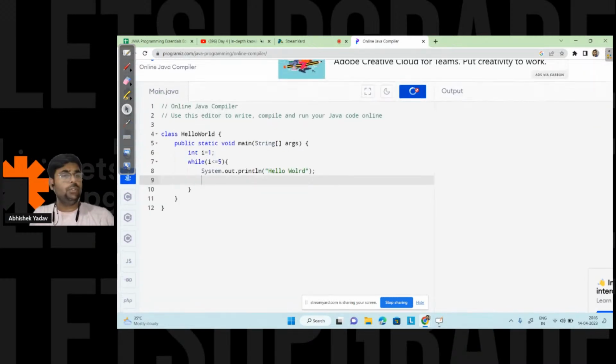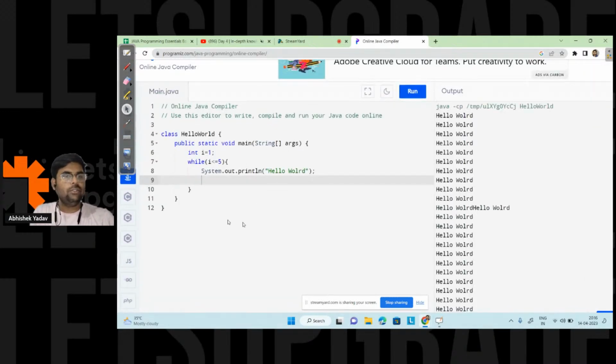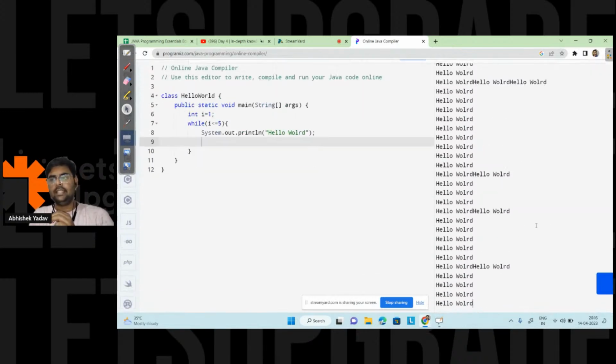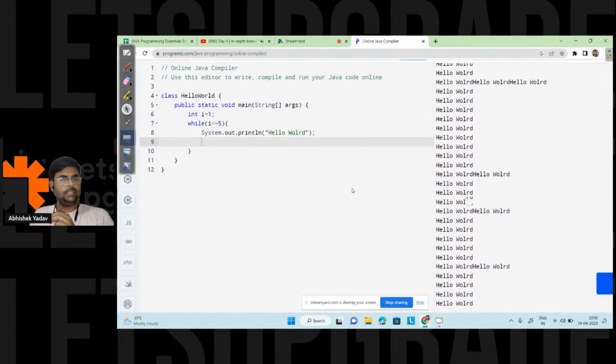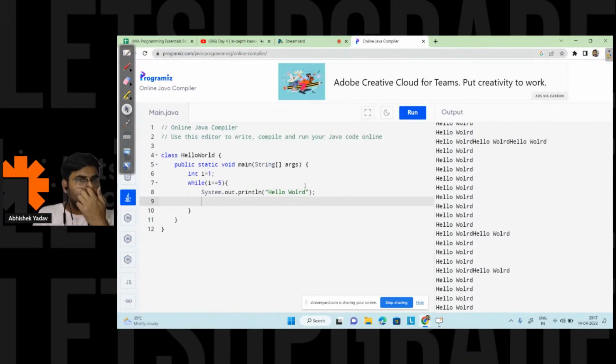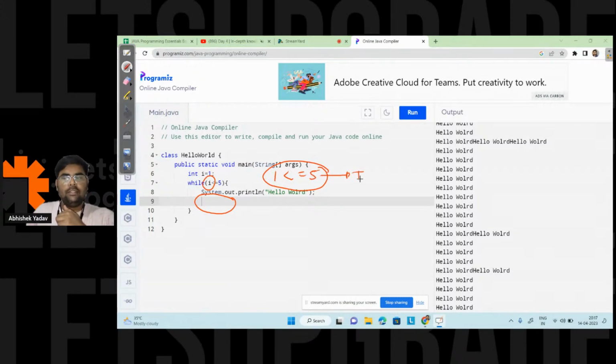Anyone has any confusion why I will get infinite loop? No increment will take place. Here you can see, guys, I am getting infinite loop, right everyone? Yeah, since no increment will take place here, so since I am not incrementing the value of I, the value of I will be 1 for each iteration, and the condition will be true.